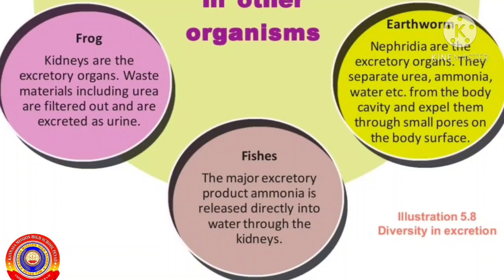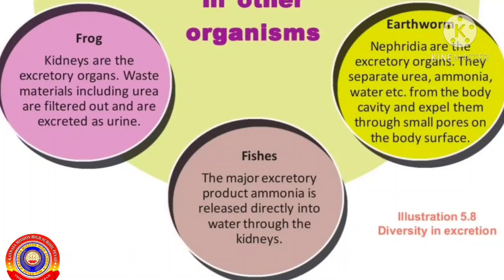Next is the frog. The kidneys are the excretory organs. The waste materials including urea are filtered out and are excreted as urine. Next is the fishes. The major excretory product is ammonia, which is released directly into the water through the kidneys.